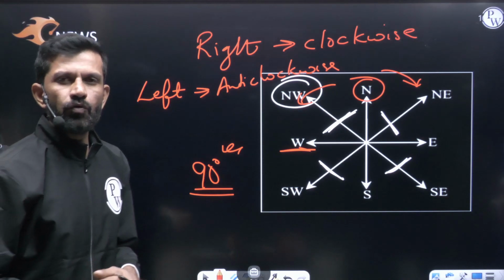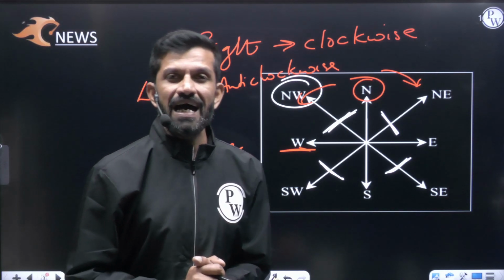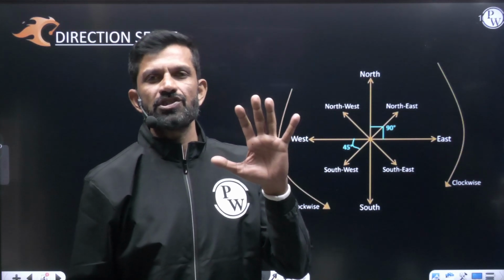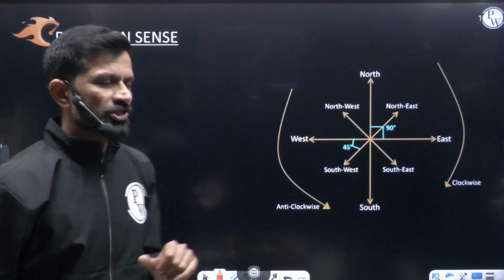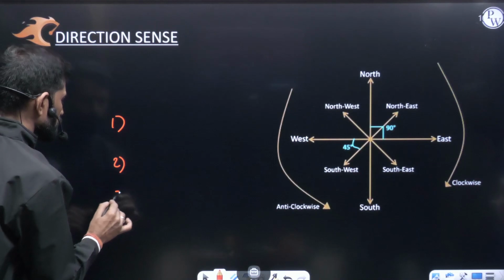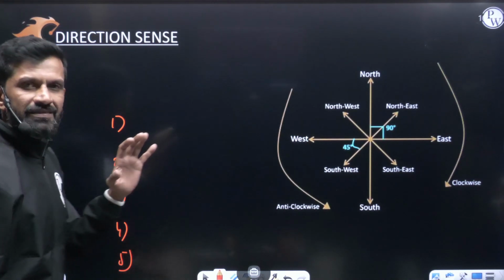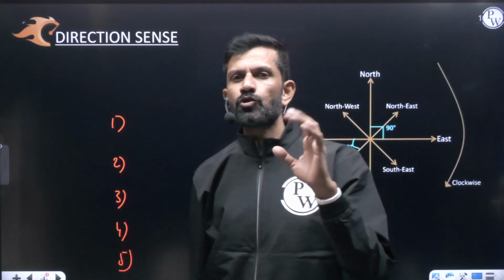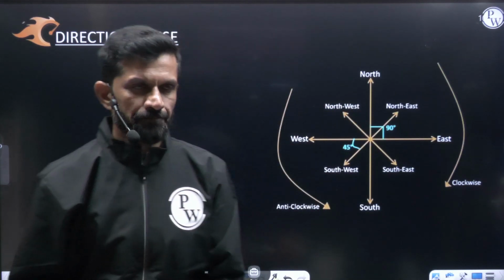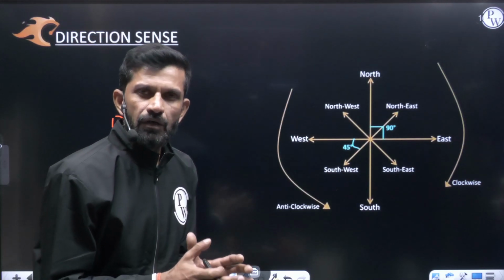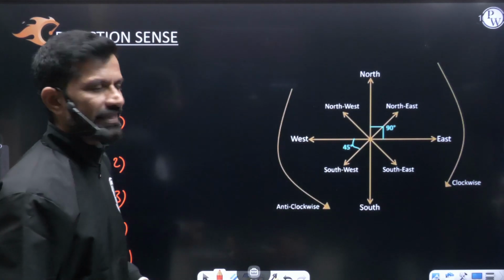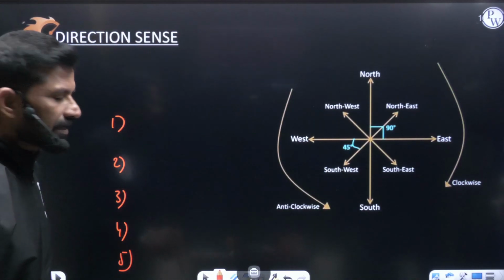So these all we are going to discuss. What type of questions do they ask in the direction topic? Let me tell you, there will be 5 different varieties of questions which they ask in the direction topic. What are those 5 different questions? We'll discuss that. 1, 2, 3, 4, 5. They won't ask all these 5. Out of these 5 they can ask any one or any 2 questions, but we should be aware of all these 5 questions. Now first we'll go with the data, we'll understand with the diagram, then we'll understand without a diagram how we can sort out any questions which are asked in the direction topic.